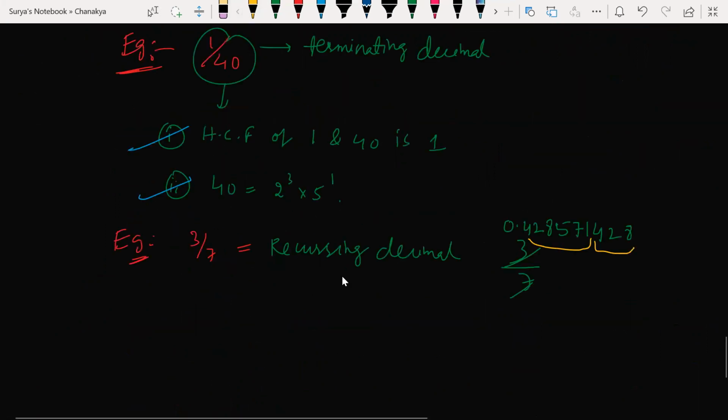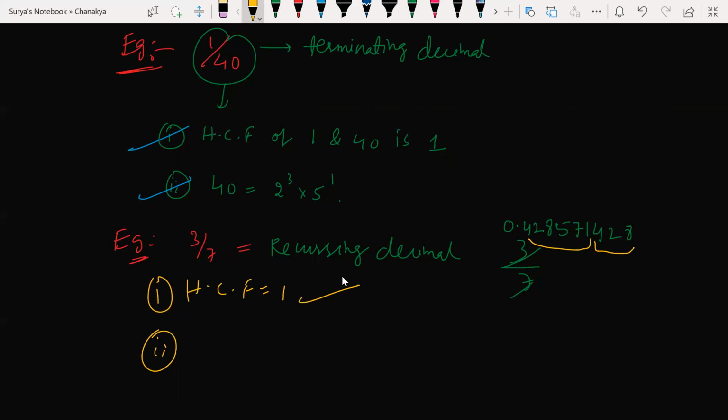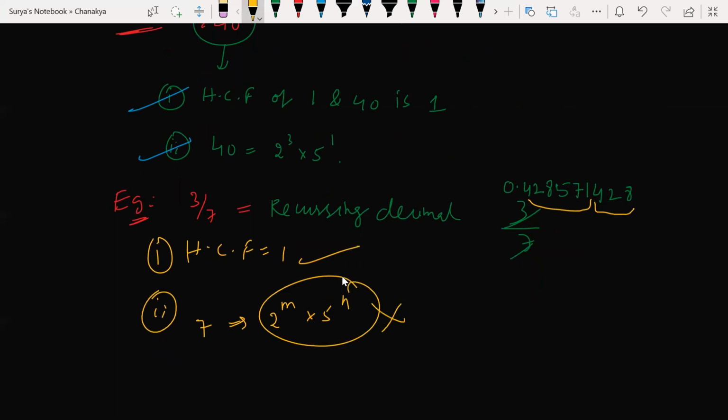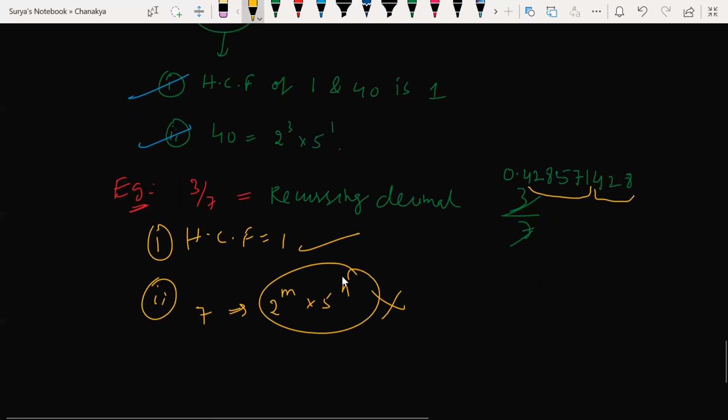What is condition number 1? HCF is 1. Perfect. Satisfied. What is condition number 2? Can you write 7 in the form of 2 to the power of m into 5 to the power of n? Can you write that? Not possible. Correct. So, no, sir. Simply, you can write this in only one way, as 7 to the power of 1. This is the only way we can write it.